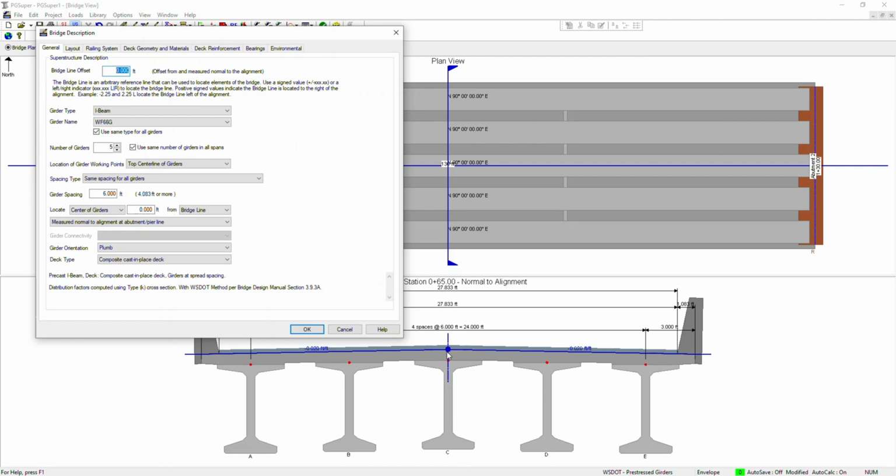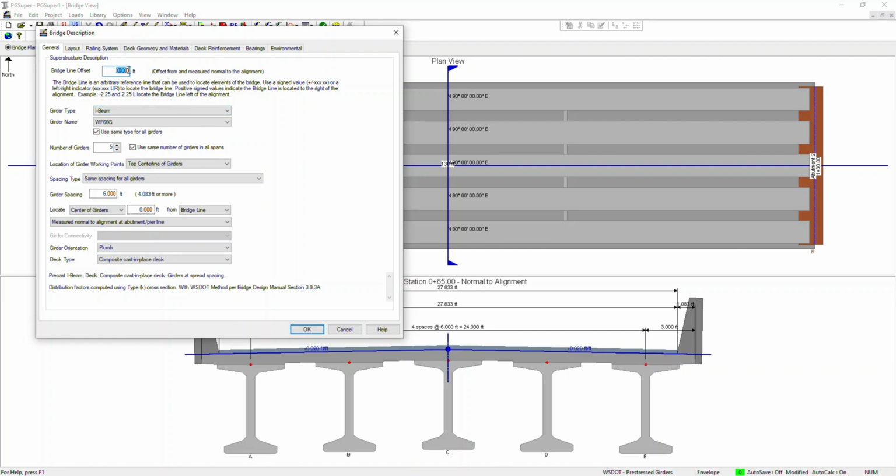However, in some cases you might have some geometry where the crown might be somewhere here or somewhere here. If you need to adjust that, you can always use this, and there is a description to guide you how to use it. You can use a positive or negative value. As you can see here, a positive value indicates the bridge line is located to the right of the alignment, and a negative value means to the left of the alignment.